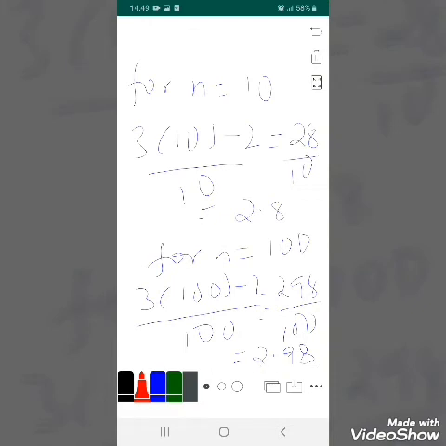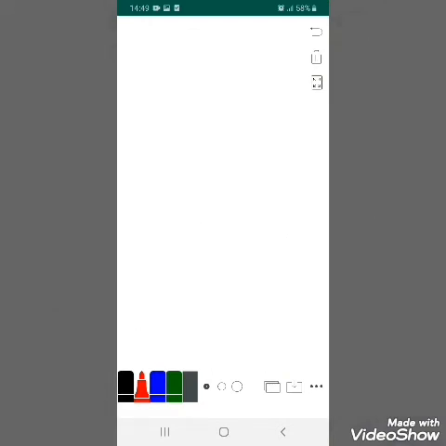Therefore, as you can see from this, this sequence is bounded between 1 and 3. Therefore, 1 is less than or equal to 3n minus 2 over n, which is less than 3. That means the numbers are very close to 3, but not possibly equal to 3.